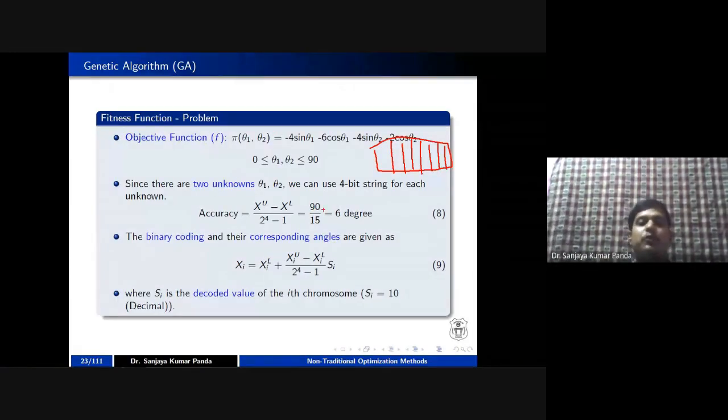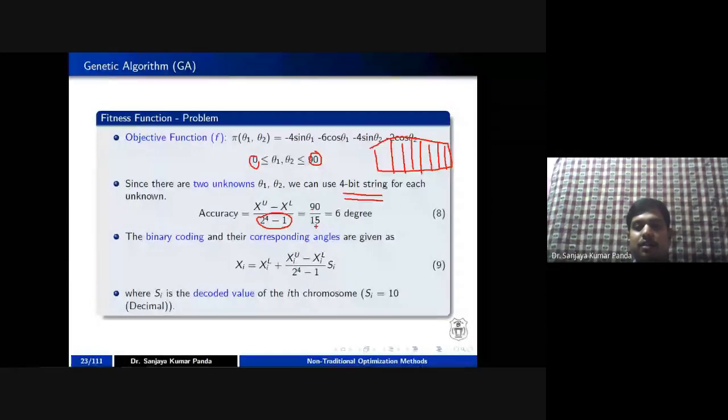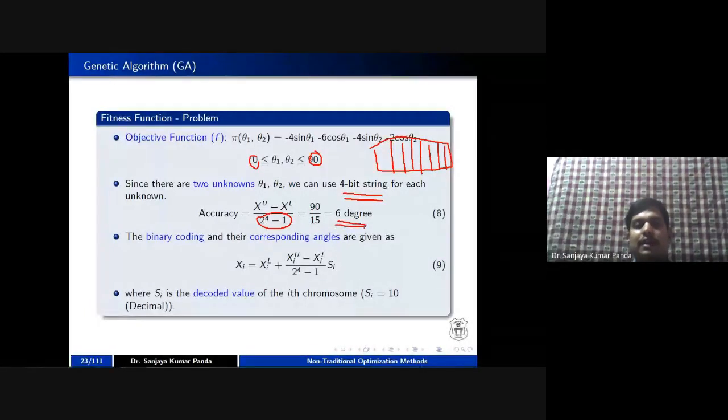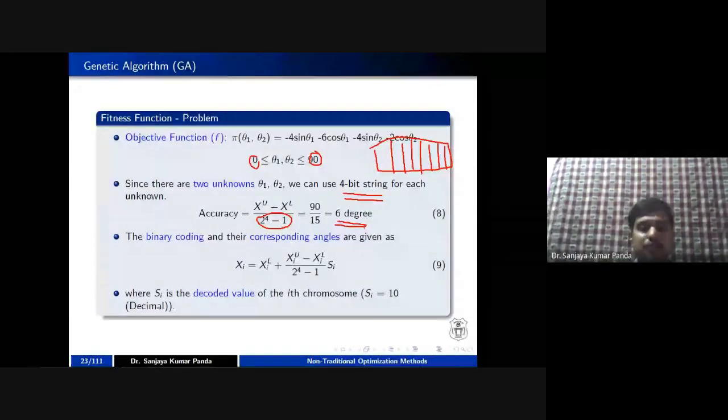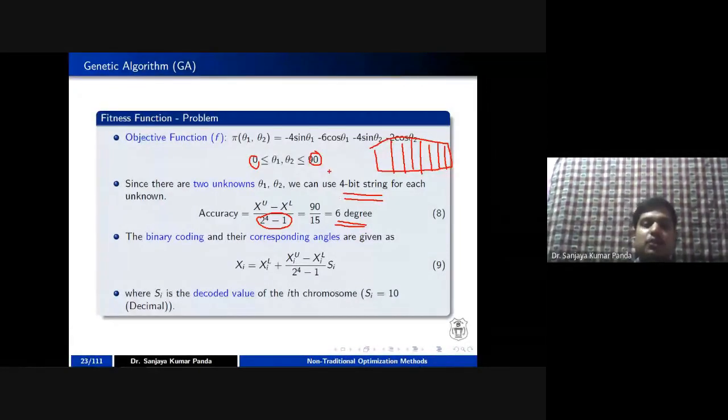If you go for this 4-bit system, you know the total number of possibilities is 16. If you start from 0, it is 0 to 15. That's why in the denominator part I am taking 2 to the power 4 minus 1. If you calculate this, you know that your upper limit is 90 and lower limit is 0, so that is nothing but 90 divided by 15. So each and every string represents 6 degrees. Total 90 degrees is there, and if you divide it by 15, you will get 6 degrees.